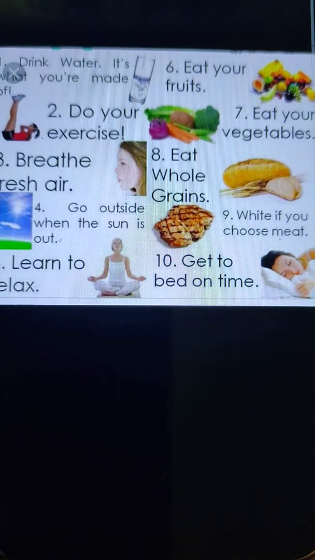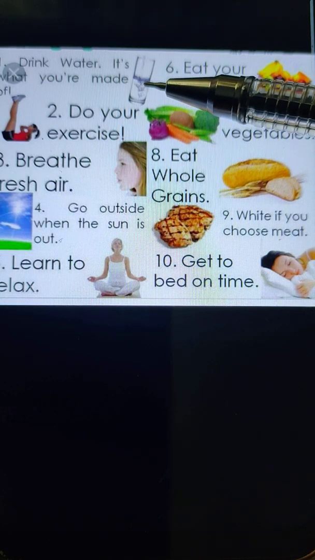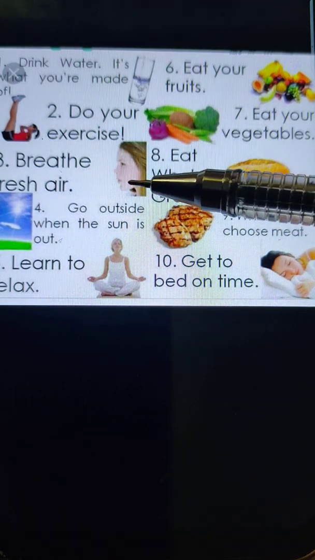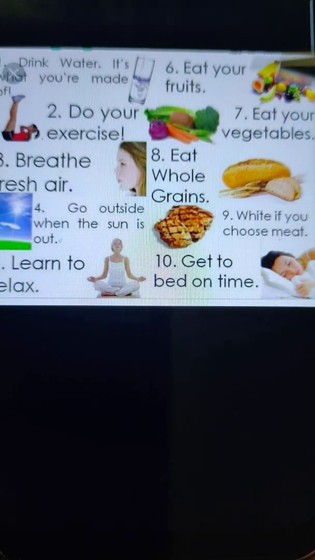And how can we prevent ourselves from this obesity? We have to drink a lot of water, minimum 6 to 8 glasses of water every day. We have to do exercises also. We have to breathe fresh air. We have to go outside when the sun is out. We have to learn to relax. We have to eat fruits, vegetables and whole grains. And if we want to eat meat, we have to choose white meat. And we have to get to bed on time, so that we can prevent ourselves from obesity. All right.